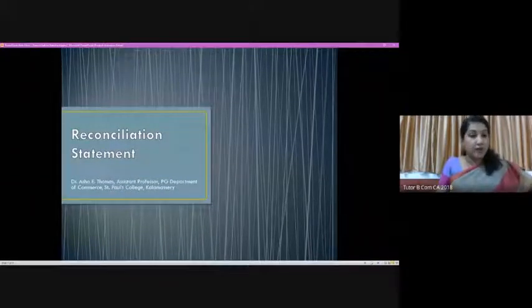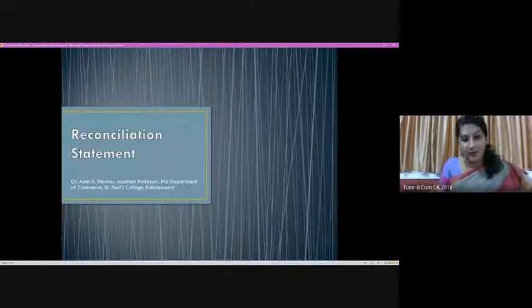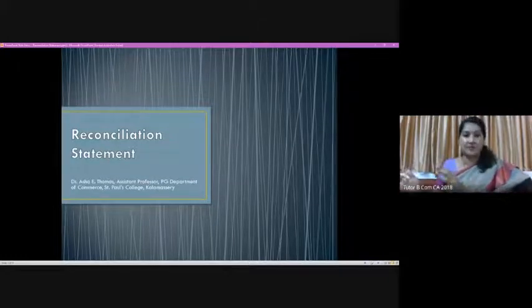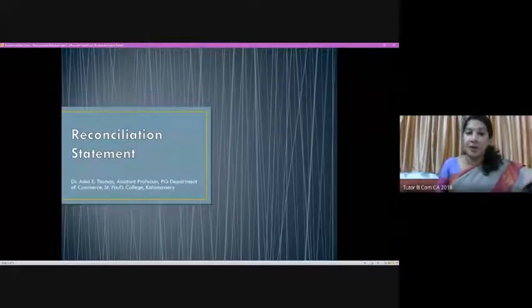So when we are talking about a reconciliation statement, as the meaning of the word indicates, we are trying to reconcile the financial account results and the cost account results. The cost accounting department will be preparing the cost statements, in summarized form what we call the cost sheet. In the same way, the financial accounting department will be preparing the financial statements: the profit and loss account, cash flow statement, and balance sheet.